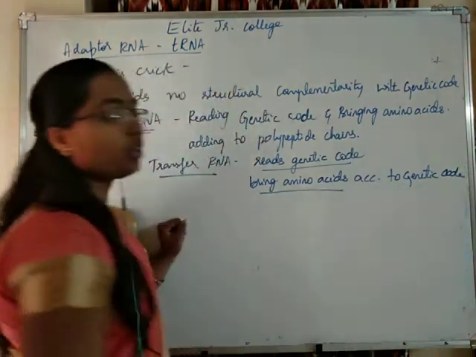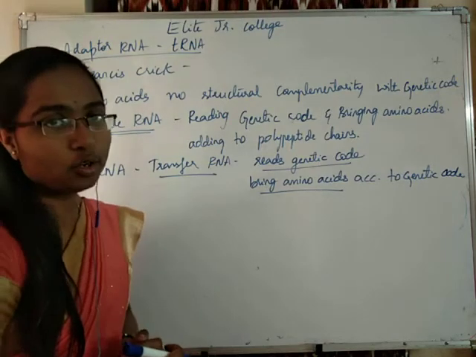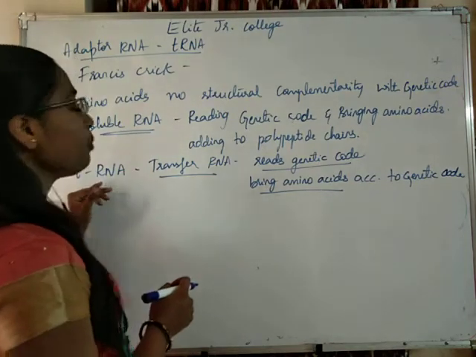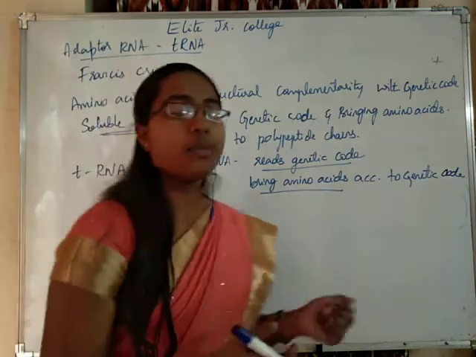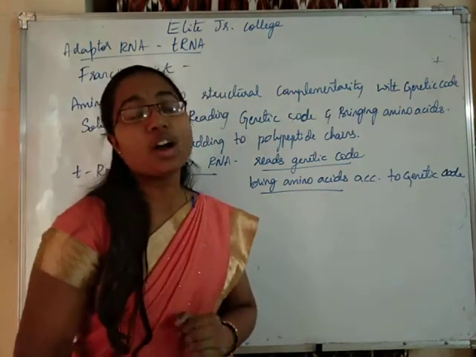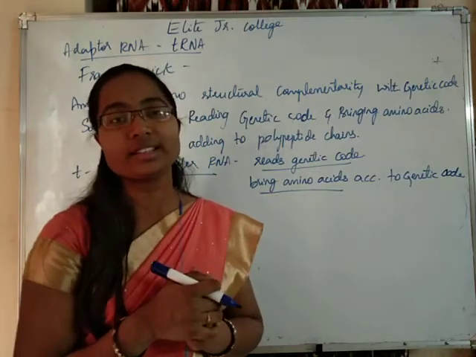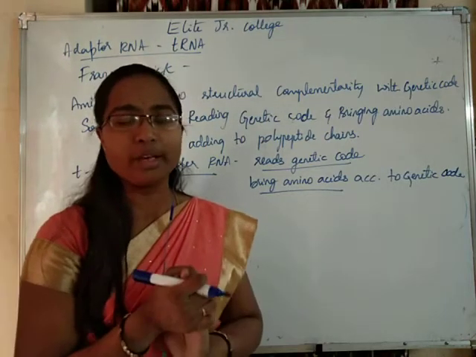That is the importance of tRNA. What is this tRNA consisting of? How is it able to read the genetic code? How is it able to bring the amino acids? These were all very big questions.